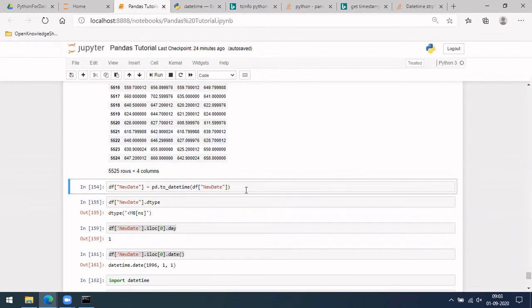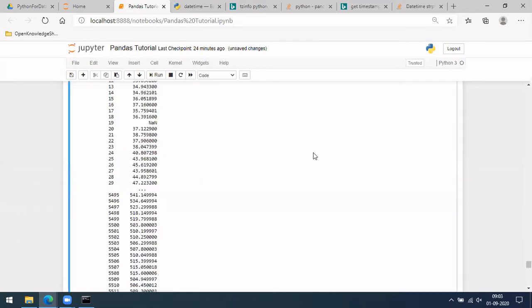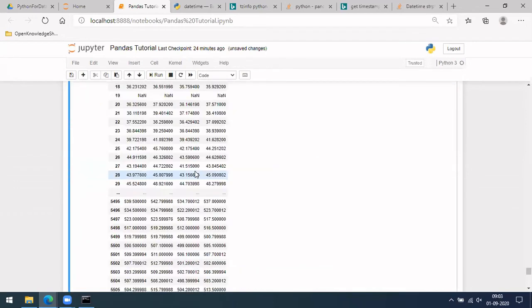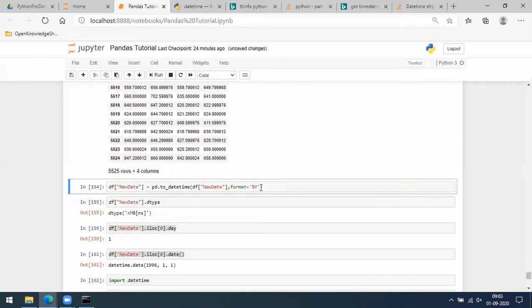In case it is of a different format, you can specify it here, format equal to year hyphen month hyphen day.